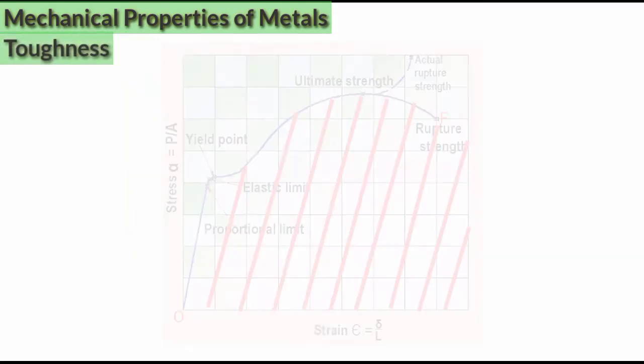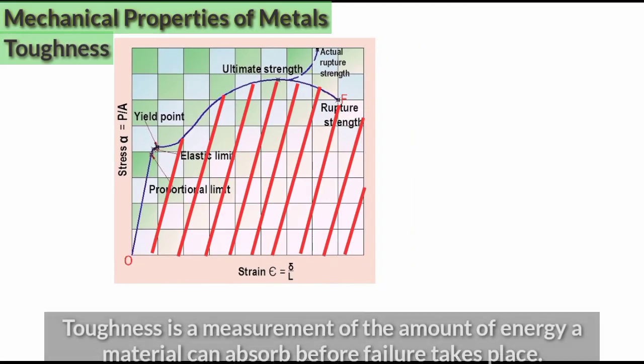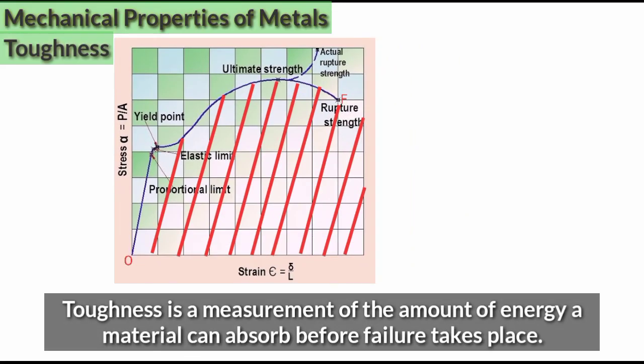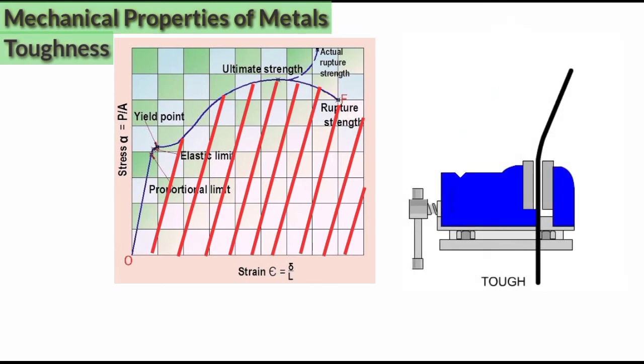Toughness. To understand toughness, let's take a stress strain curve for a ductile material. In the figure, from point O to F, the shaded portion indicates the energy absorption capacity of the material before fracture. So toughness is the measurement of the amount of energy a material can absorb before failure takes place. The toughness of a metal is expressed as energy absorbed. Toughness is related to impact strength, that is, resistance to shock loading.